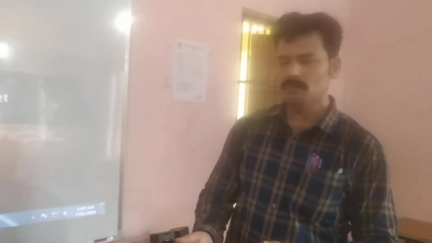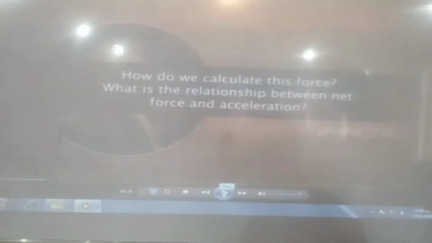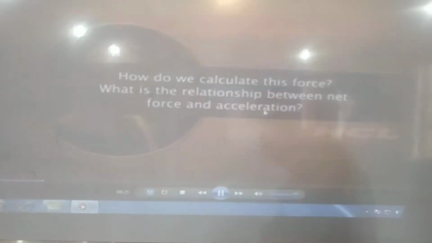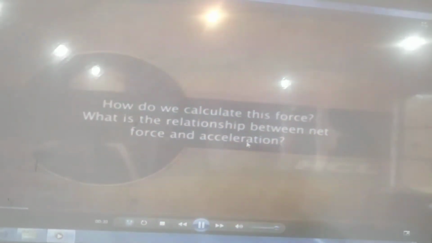So how the force affects the acceleration of a body, we will learn in the second law of motion. How do we calculate this force, and what is the relation between the force and the acceleration? How does force make a particular body accelerate? We will see this here in the case.